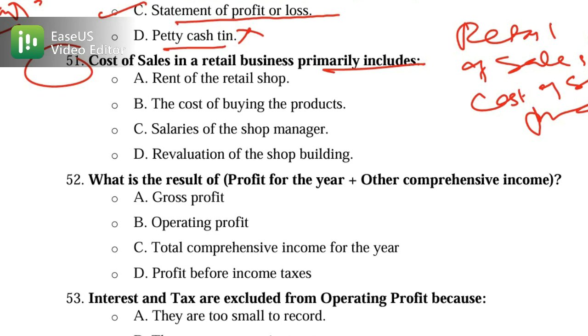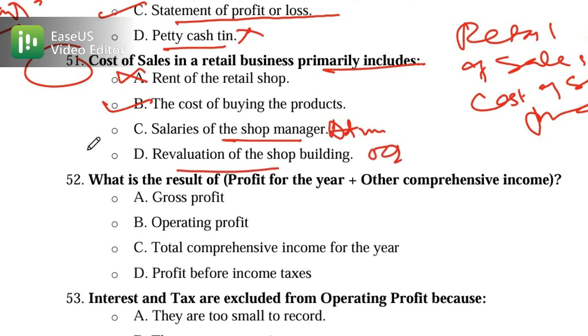The first option is rent on a retail outlet. This option is wrong because rent is an admin item, and we are talking about the cost of sale in a retail business, so this is not part of cost of sale. The cost of buying the product is the correct one, option B. Salary of the shop manager is also an admin item, and revaluation of the shop building is an OCI item.